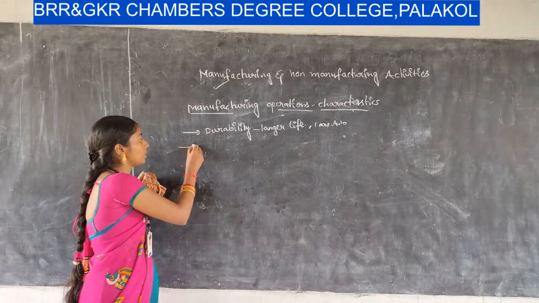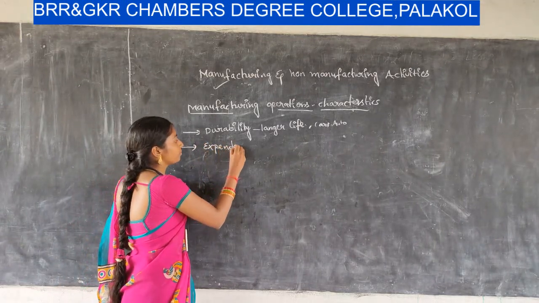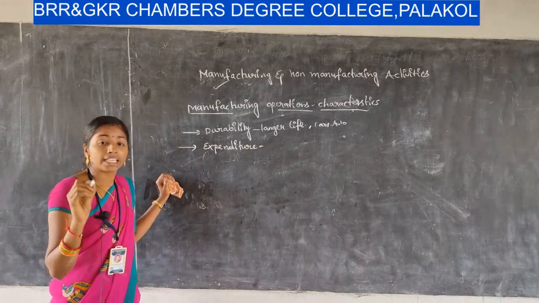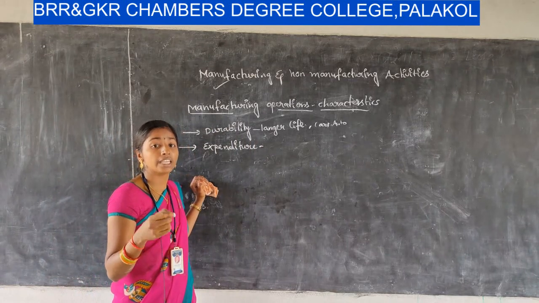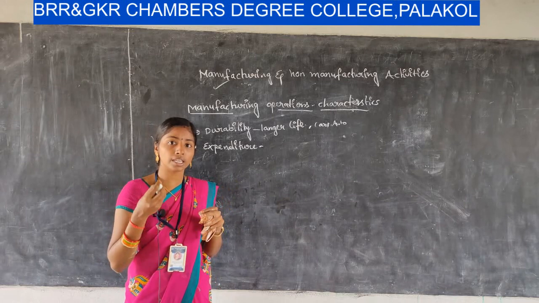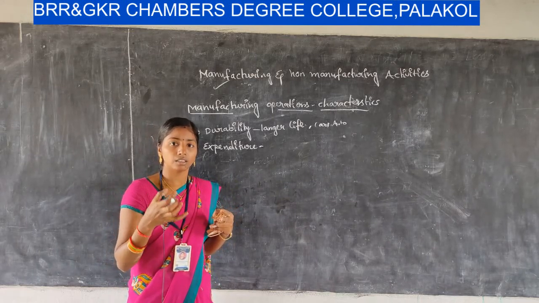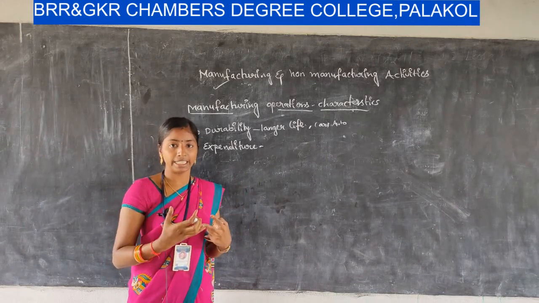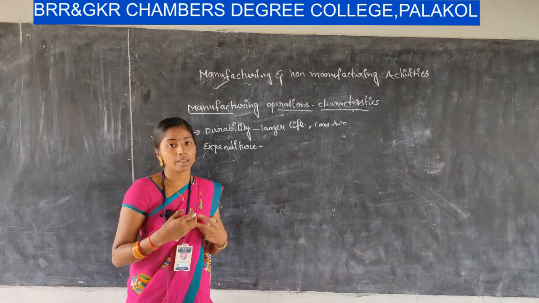Okay, and next one is expenditure. The expenditure to produce the product for the organization is very high, because to produce a tangible product requires a large amount of infrastructure facilities, big buildings and plant layouts, all of which may require a huge amount.